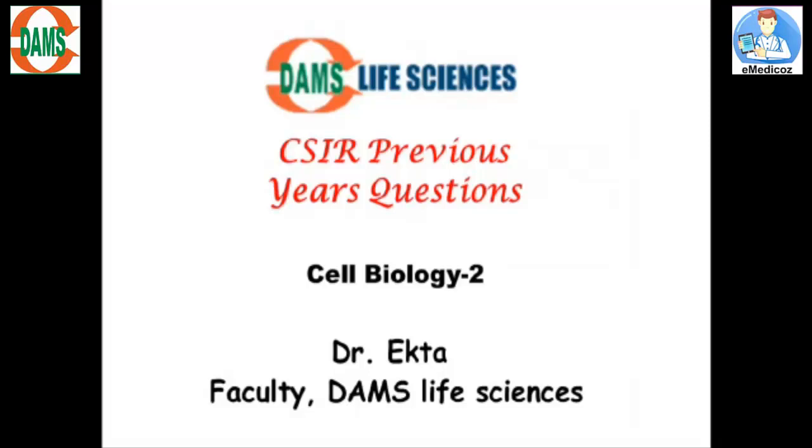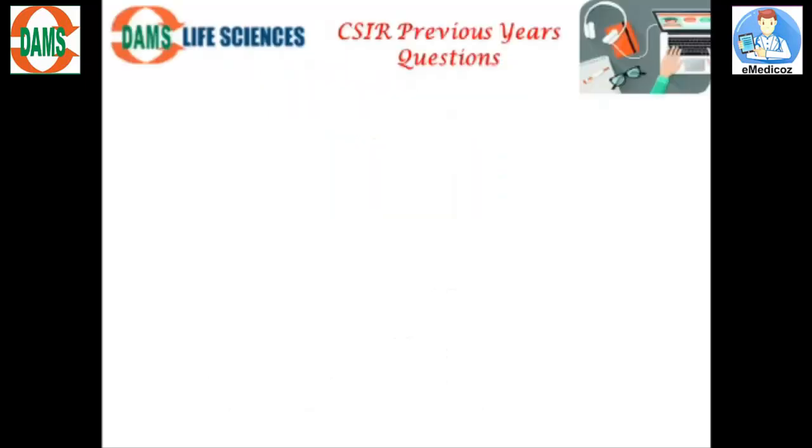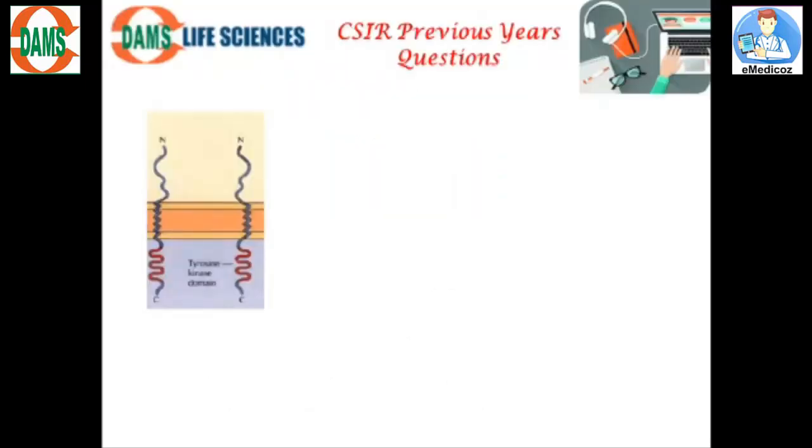In my last video, I discussed GPCR, and today I will be discussing another class of receptor, that is the tyrosine kinase receptor. Let us first understand what a tyrosine kinase receptor is. A tyrosine kinase receptor is a cell surface receptor, just like GPCR, having three domains.